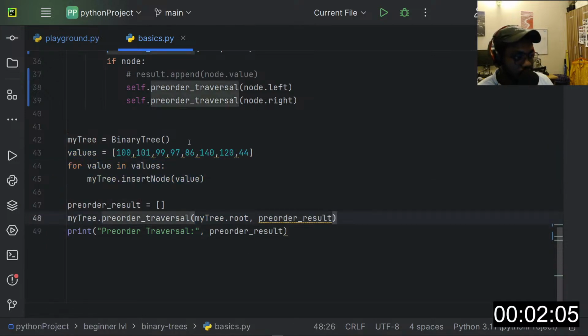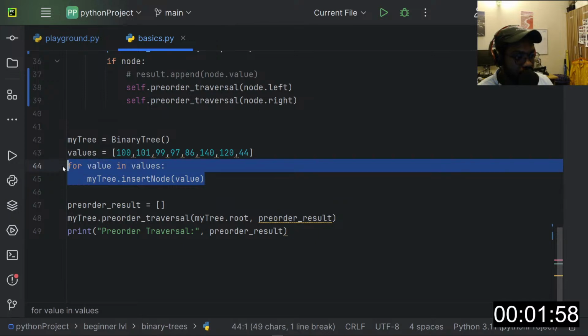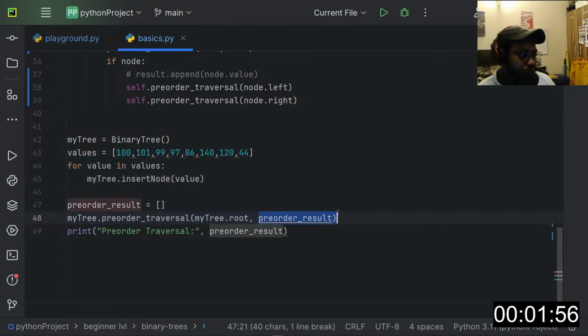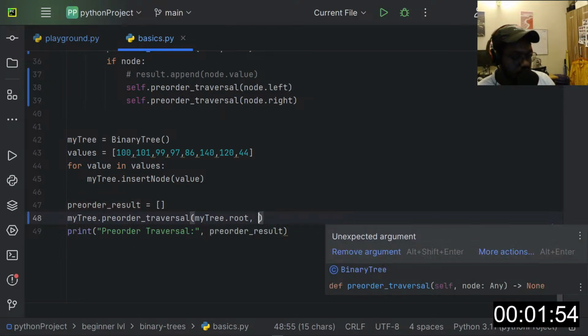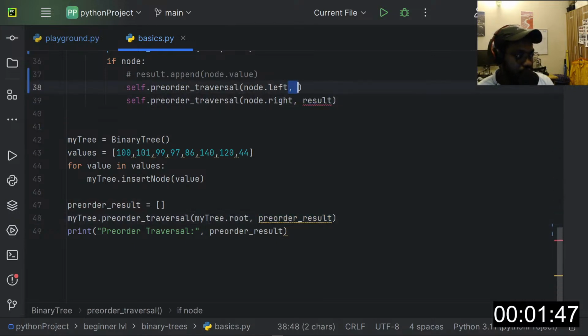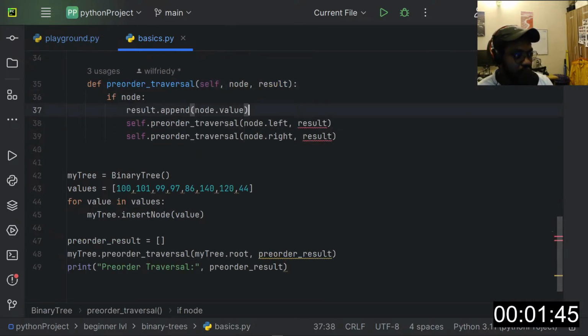So we instantiated the binary tree here, inserted these values with this loop at this point, and then we'll print out the values. So I'll remove this here. I was using this result to print out the result actually. So you know what, let me do that again. I'll bring it back and we'll run this function to see.